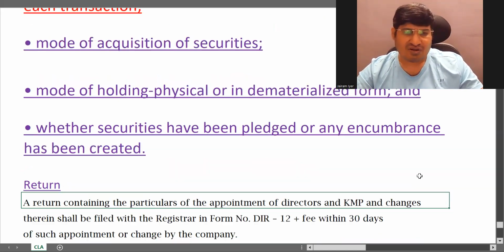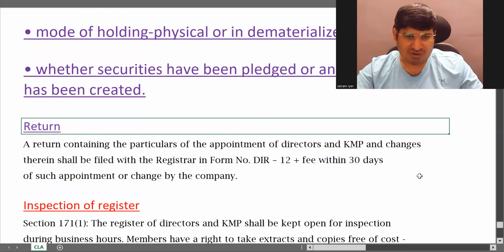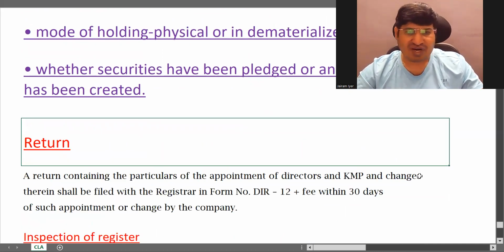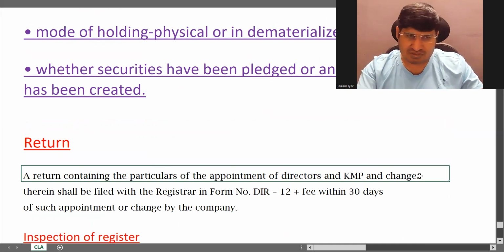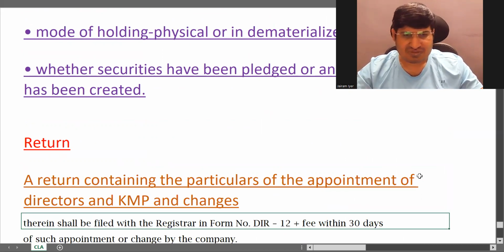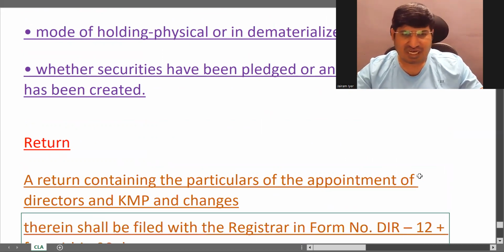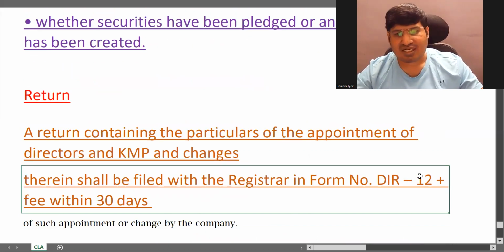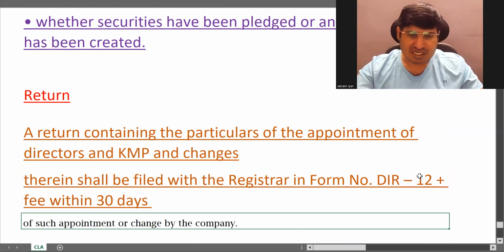Fine. Now, the next point is you have to file a return. A return containing particulars of appointment of directors and KMP and changes shall be filed with the registrar in form DIR 12 plus fee within 30 days of appointment.